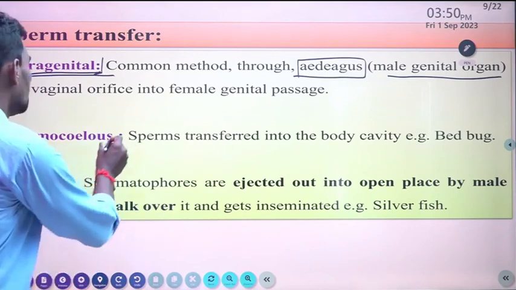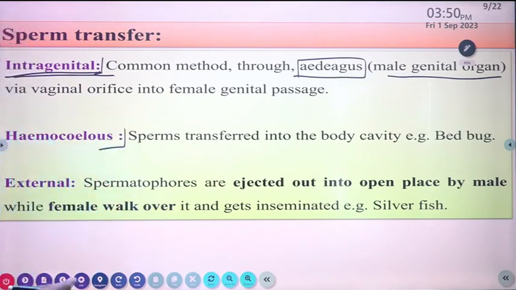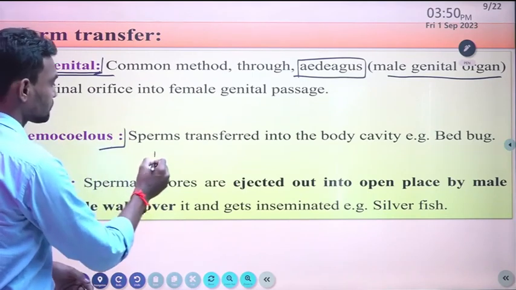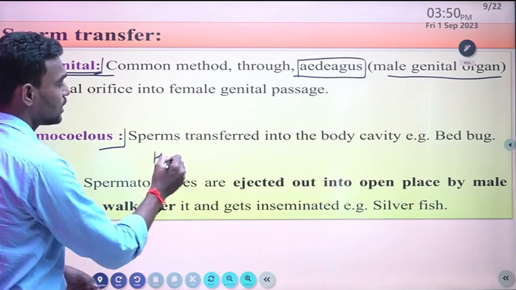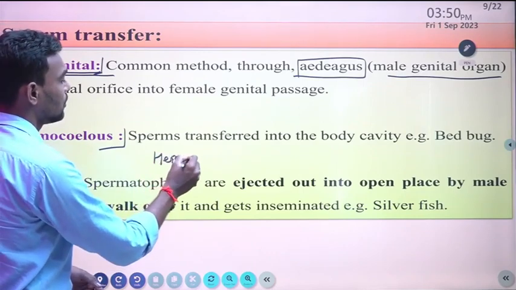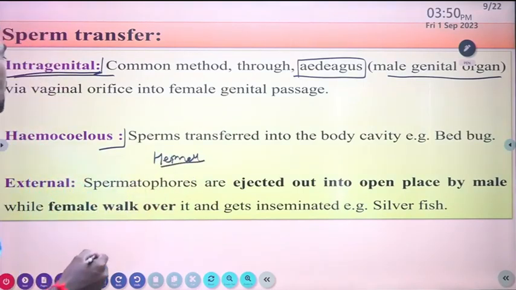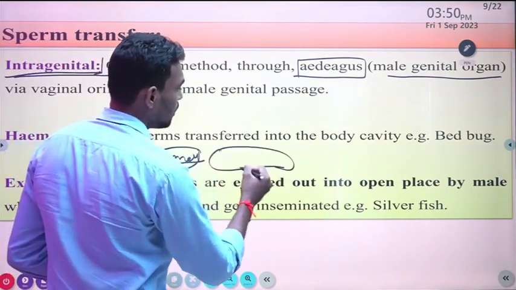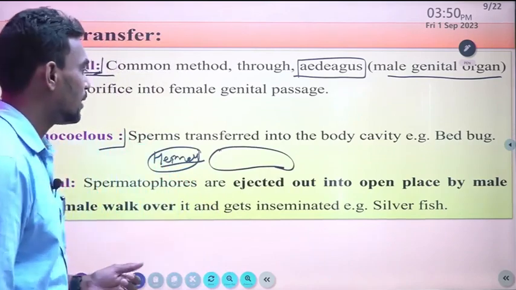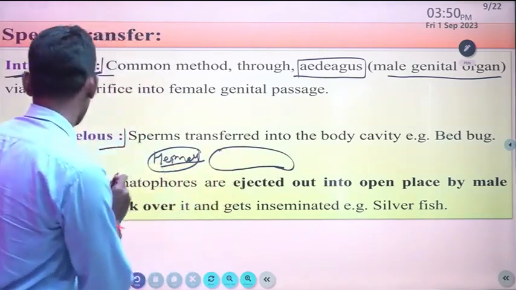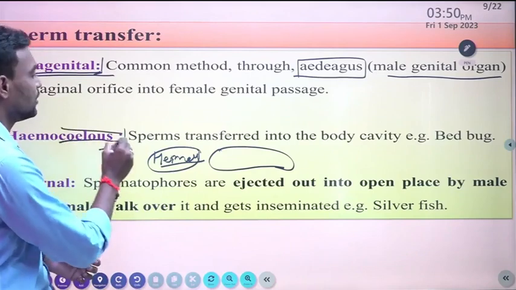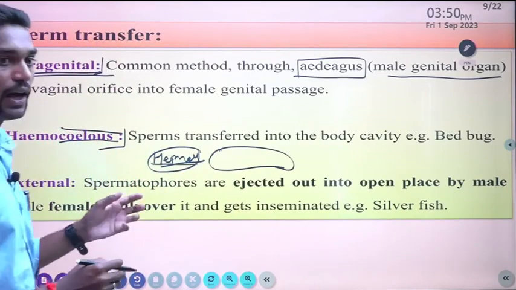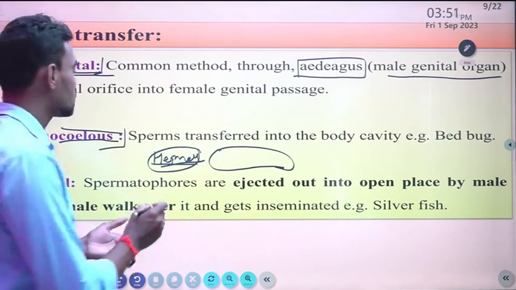In the case of hemocoelic transfer, the sperm are transferred into the body cavity. Hemo refers to hemolymph. As additional information, hemolymph is insect blood, and the cavity of the insect in which that blood moves is called the hemocoel. Coelom means cavity and hemo means blood.